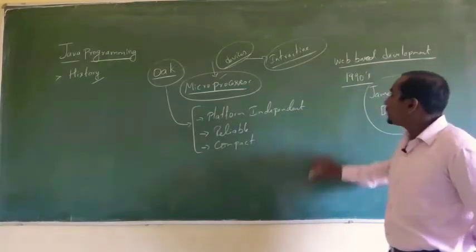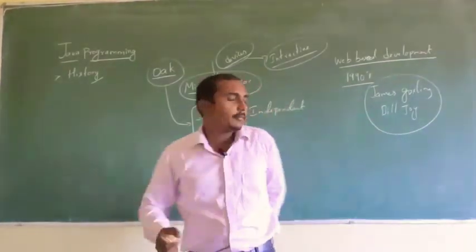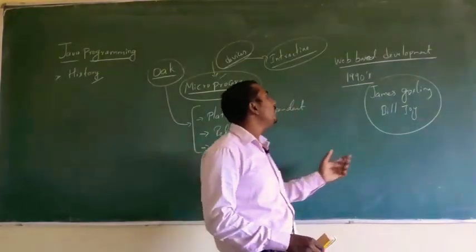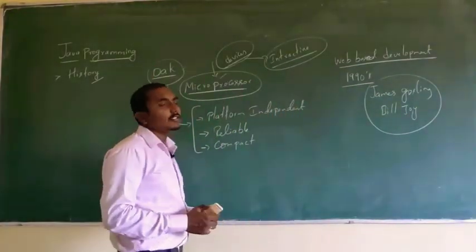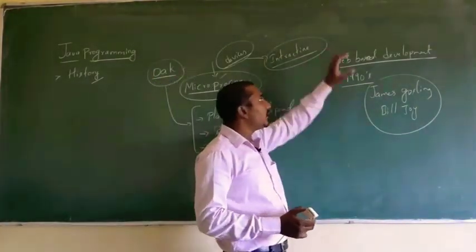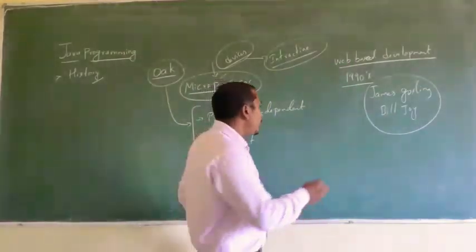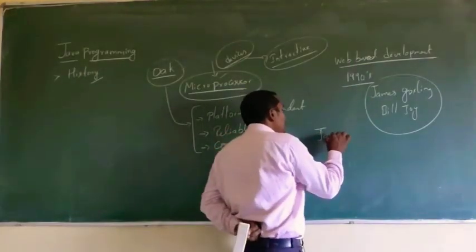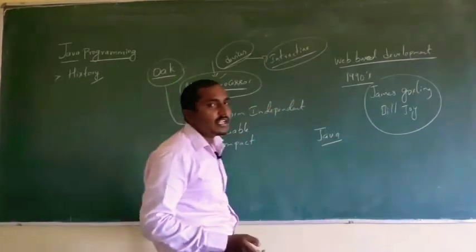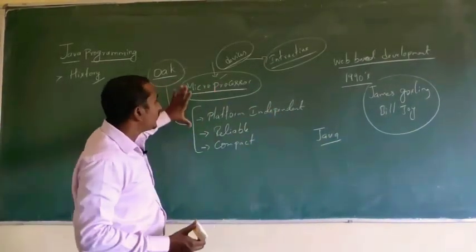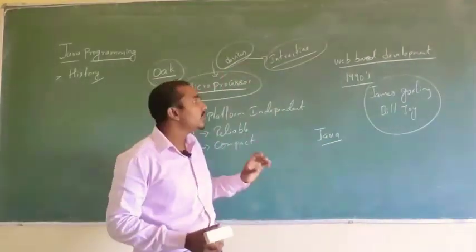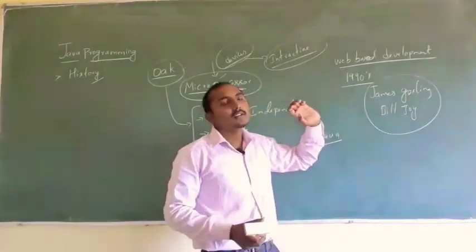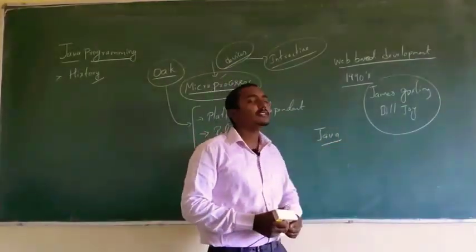These were the two main leads of the team who invented this language called Oak. Once they started web-based development, it was renamed as Java. Initially it was named Oak. So after the failure of the interactive devices, they came across web-based development, and there they renamed it as Java.